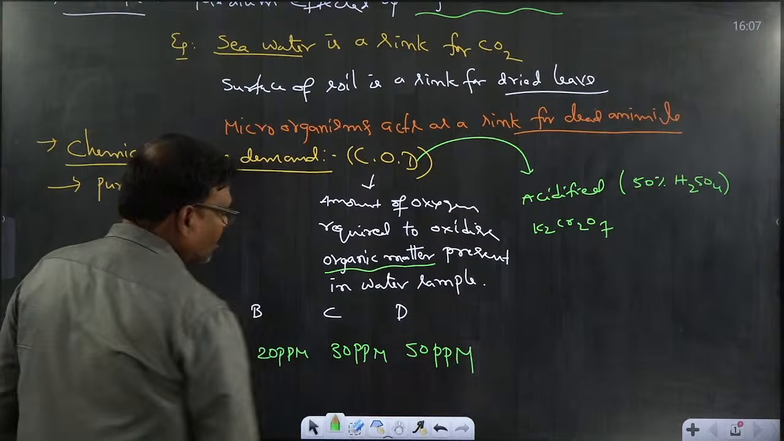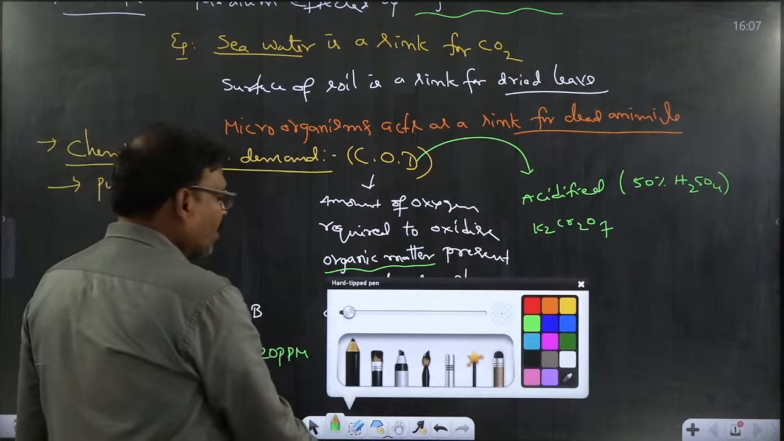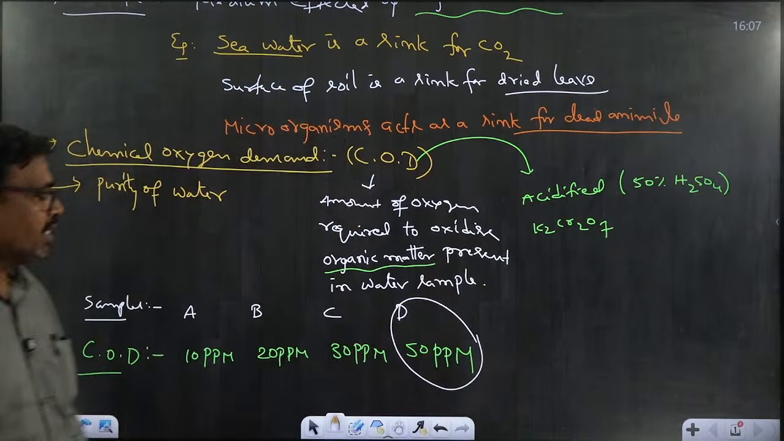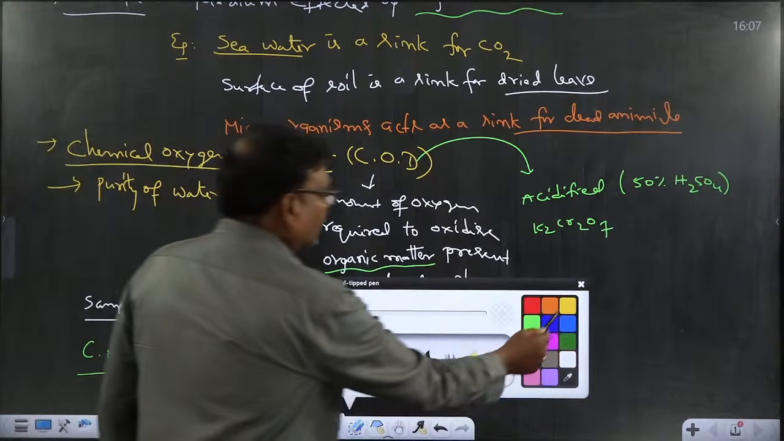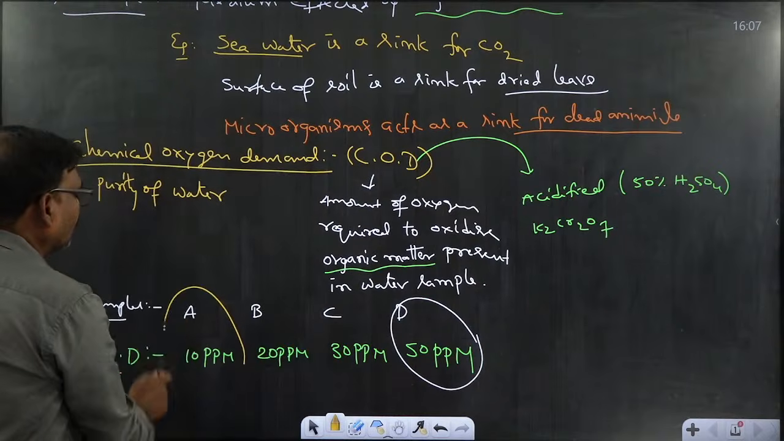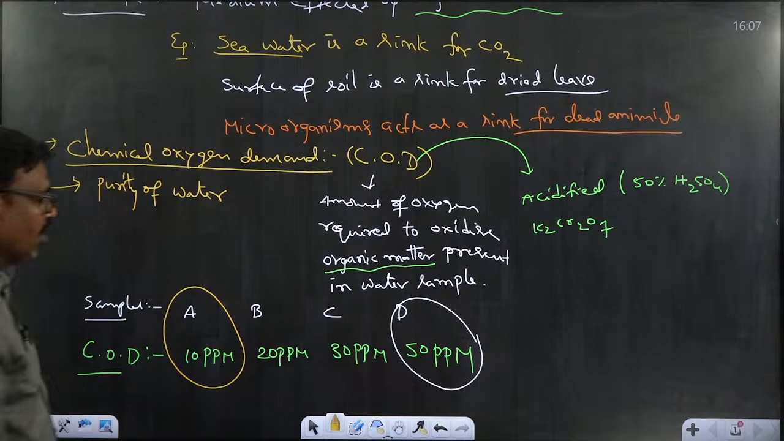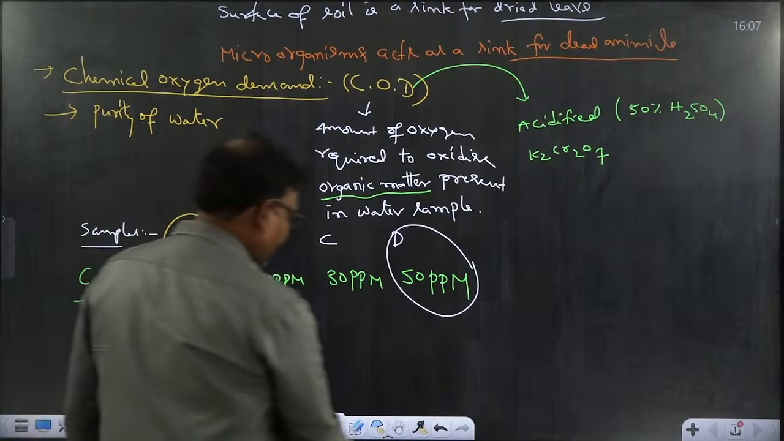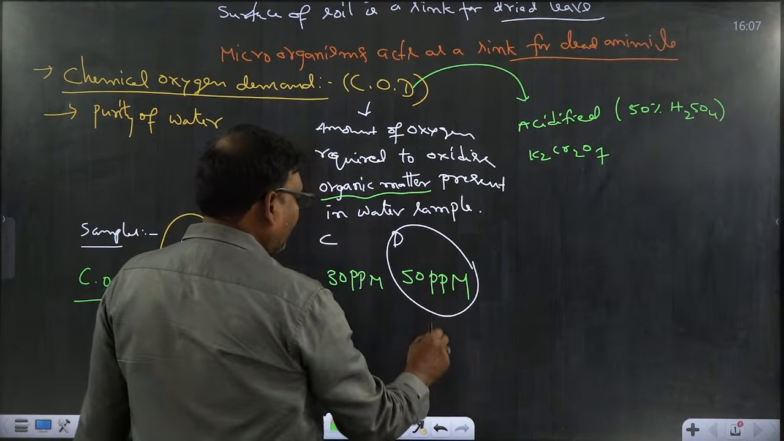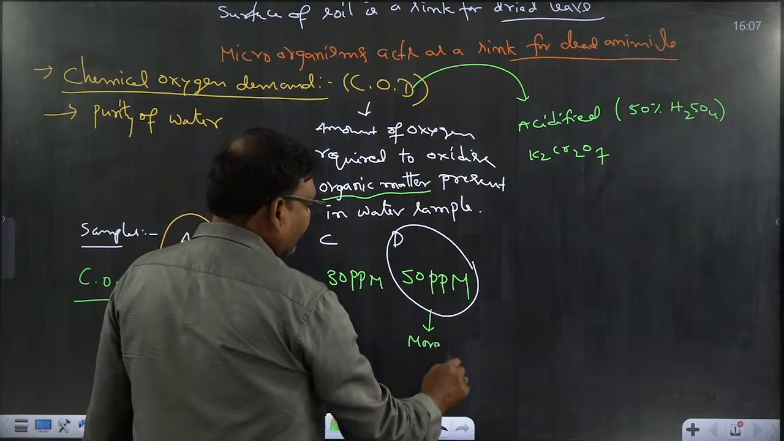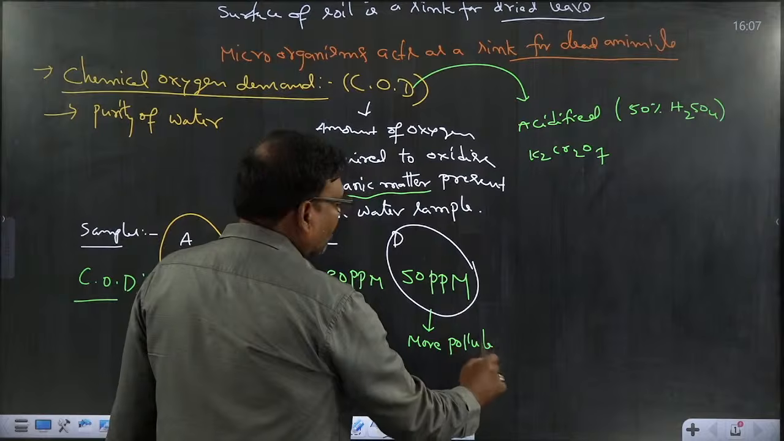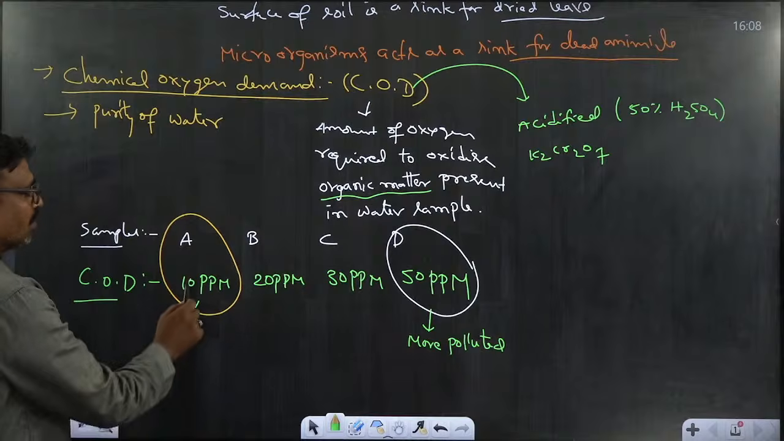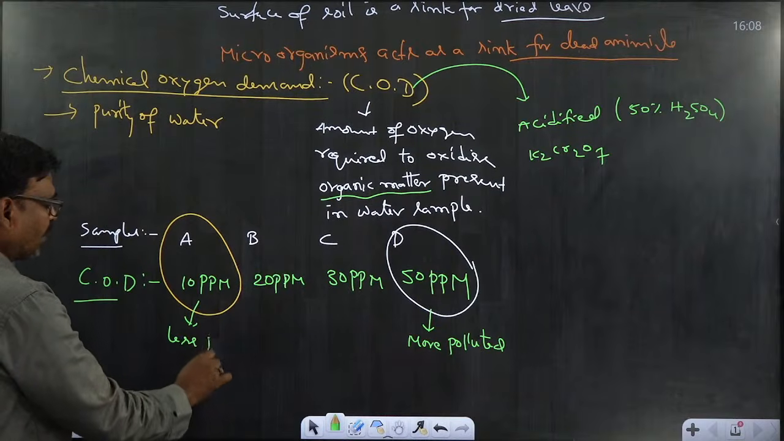Among all these samples, which sample requires the most oxygen? That is sample D, 50 ppm, where more oxygen is required. Less oxygen is required in the first case, only 10 ppm. So more oxygen required means that sample is more polluted. Whereas in the case of A, less oxygen is required, which means less polluted.